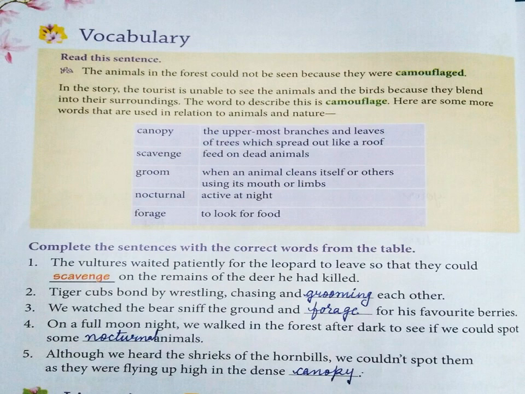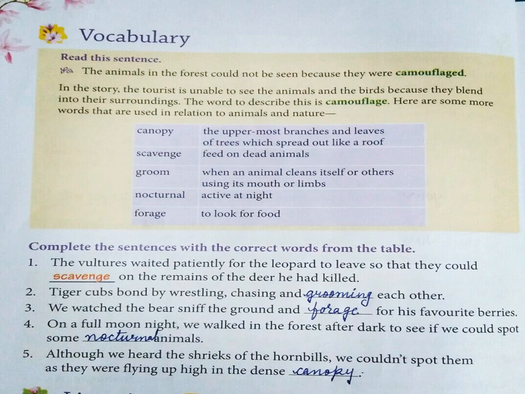Now based on these 5 words, we have 2 sentences which have to be completed. The vulture waited patiently for the leopard to leave so that they could dash on the remains of the deer he had killed. So the deer has been already killed. The vulture wants to eat that dead food. So what is that called? Scavenge. Tiger cubs bond by wrestling, chasing and grooming each other. Grooming is a way to clean each other's body, and also a way to show love and bonding.